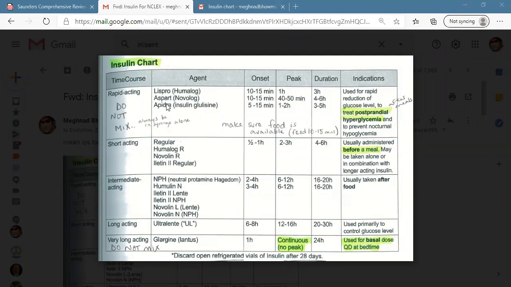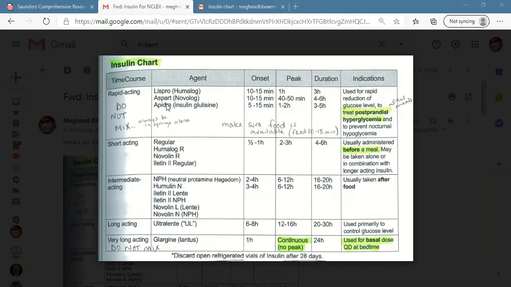So if the question comes, a patient is given aspart insulin, when is the onset of action, or a patient has postprandial hyperglycemia, which one do you use? They give you four options. One is Lispro, but if you do not know that Lispro or Aspart is rapid acting, we miss the question.